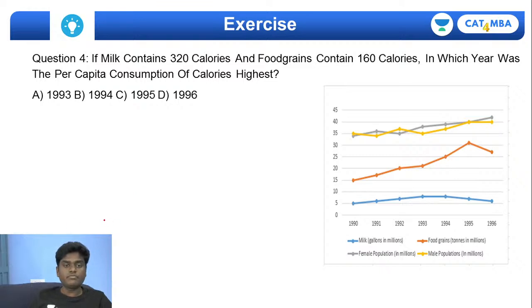Fourth one, if you see, if milk contains 320 calories and food grains contain 160 calories, okay, so the nutrient calories is being given for milk and food grains here. Okay, in which year was the per capita consumption of calories highest? So the per capita consumption of calories the highest, you need to see which year it is.